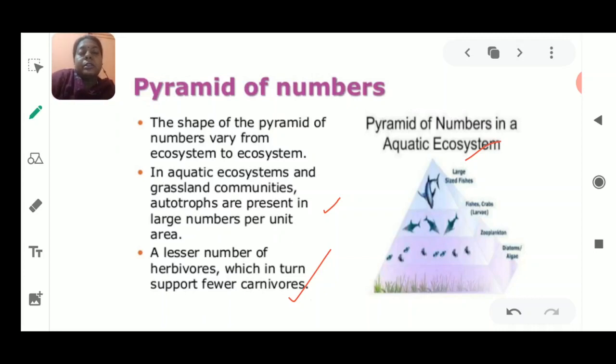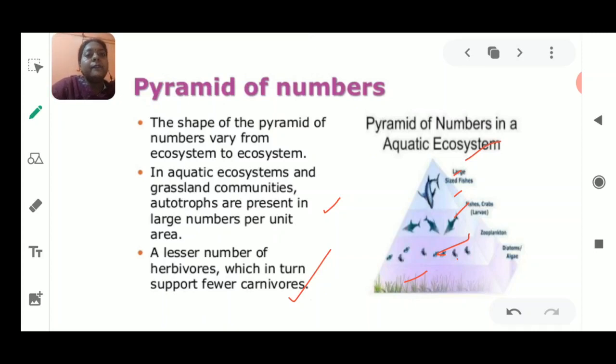Okay, and if we talk about the grassland or the forest, then the number of producers will be more, and the consumers will also be more, but not more than the producers. So the number keeps on decreasing. It is based upon the number of producers, the number of consumers, and also the types of consumers. Not only the producers, but also the consumers. So this is a fact: it is based upon the number of individuals present at each and every trophic level.